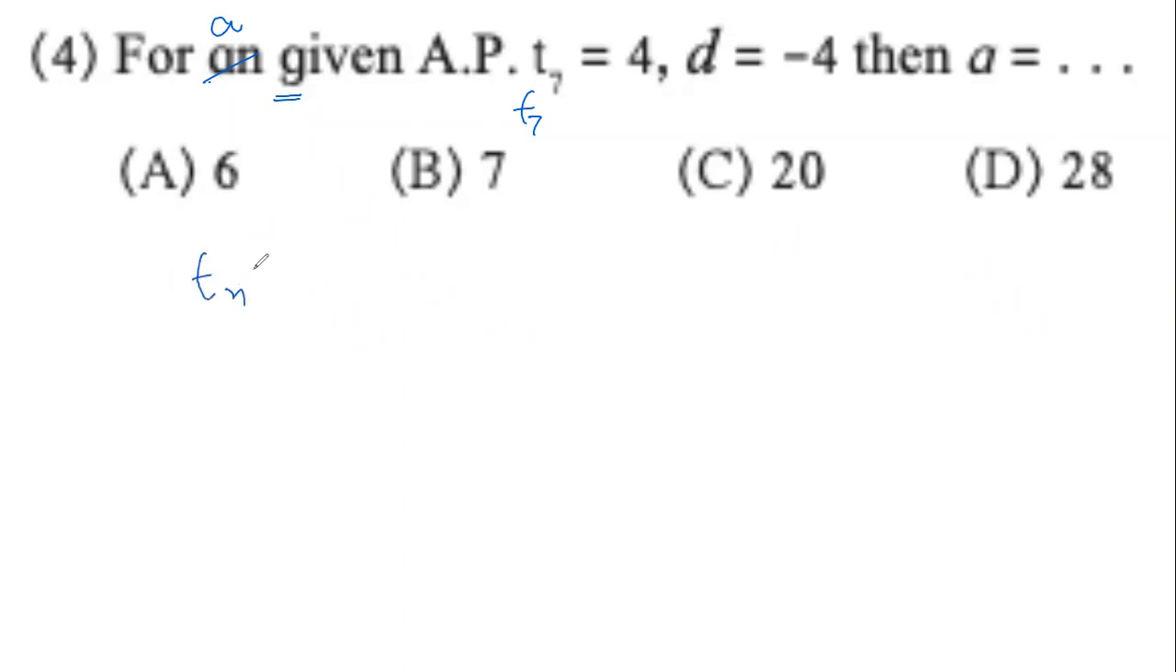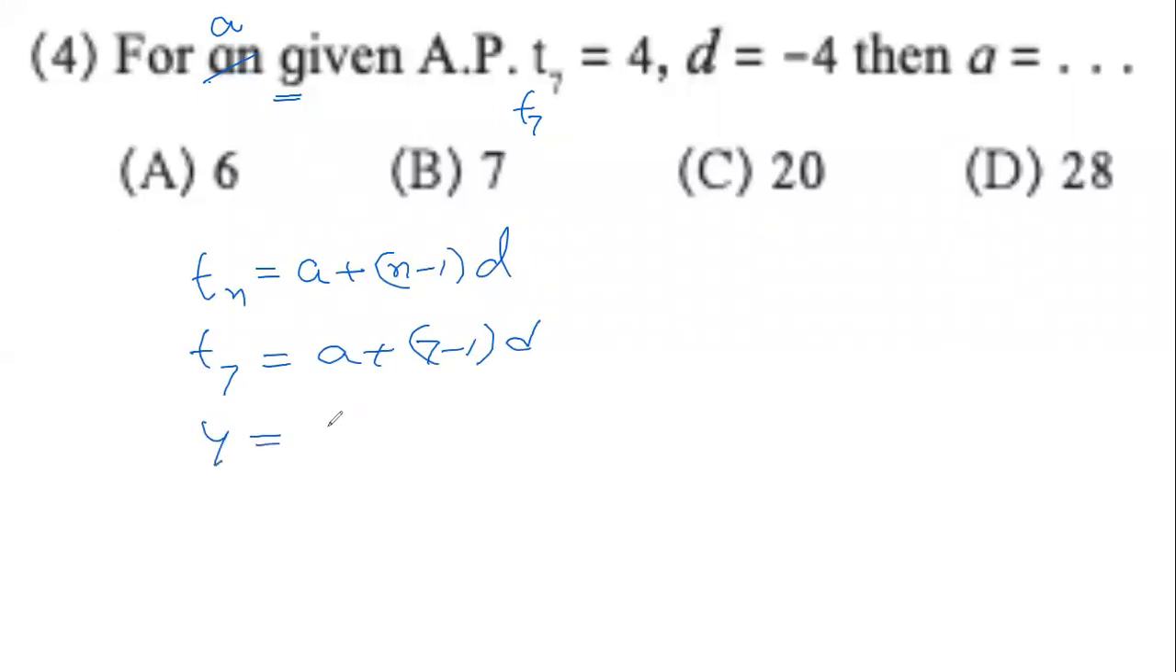Tn equals A plus n minus 1 into D. And why are they saying? Because now we know that T7 equals A plus 7 minus 1 into D, which T7 is given as 4. A we don't know, 7 minus 1 is 6, and D is given as minus 4. Solve and tell how much is A.